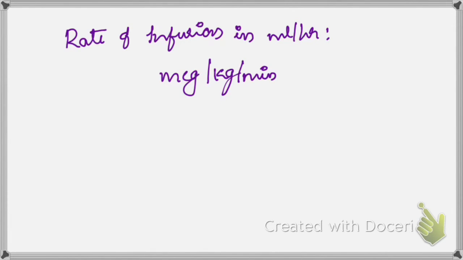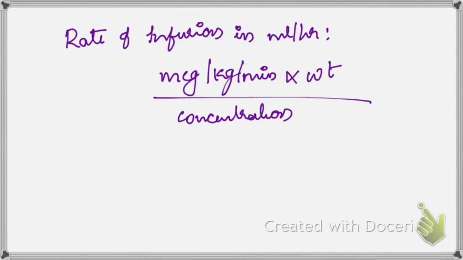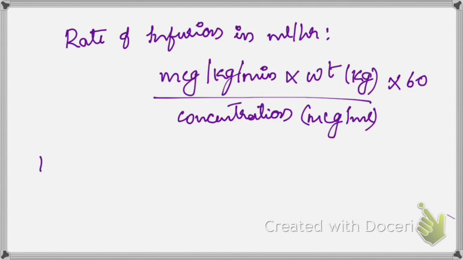It will be 0.01 into the weight of the patient in kg, divided by the concentration which is present in 1 ml. And one more thing, you have to multiply by 60, because here we are calculating infusion for an hour, whereas our dose was per minute. So mics per kg per minute.